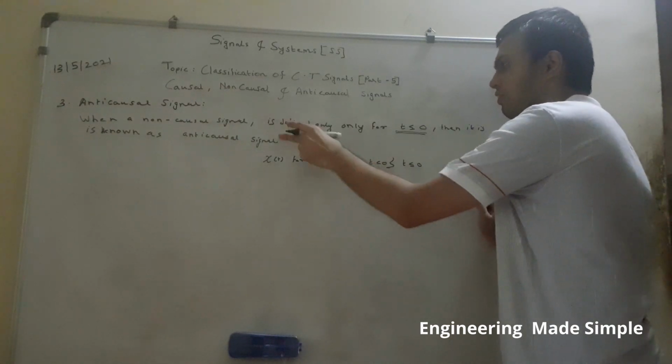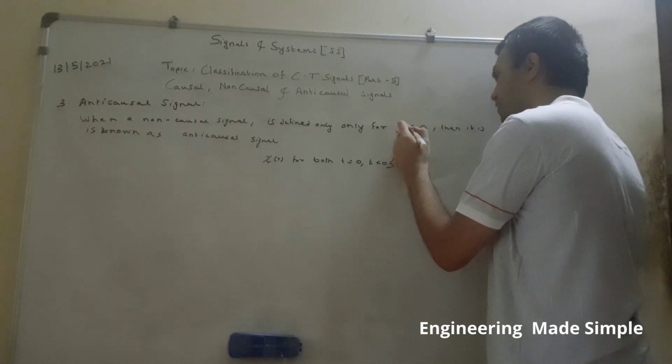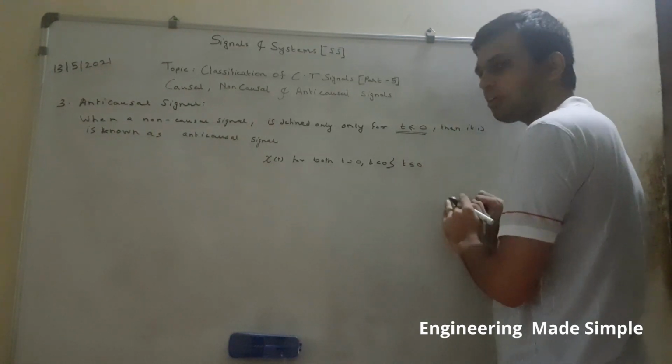So if a non-causal signal is defined only for the time interval t less than or equal to 0, the 'less than or equal to' is important.